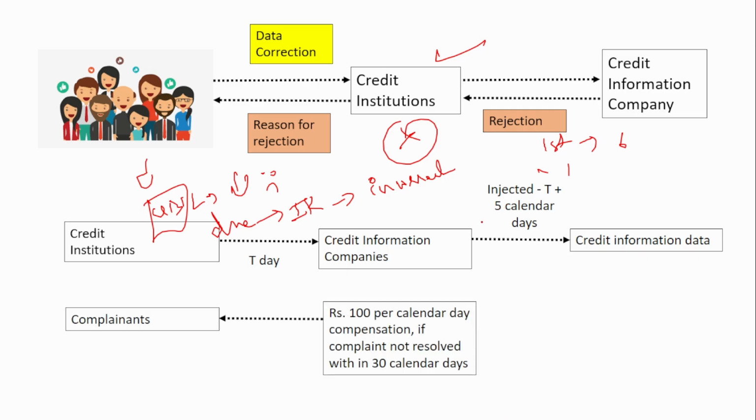Next is if any user or a customer makes a complaint. Okay, he is not satisfied and he makes a complaint regarding any CIBIL report. It is not correct, something is wrong. And if it is not been resolved within 30 calendar days, then from the 31st day, the complainant is eligible for 100 per day compensation. Remember, if it is not resolved within 30 days, then from the 31st day, the complainant is eligible for 100 rupees per calendar day compensation. Okay, so these are the various directions that have been issued by the Reserve Bank of India on the credit information companies.